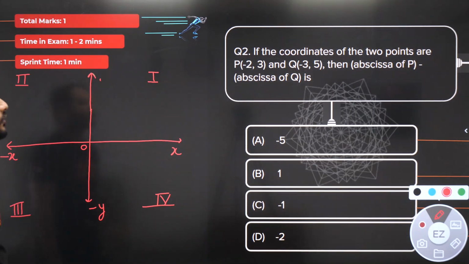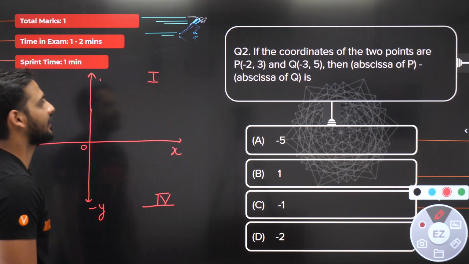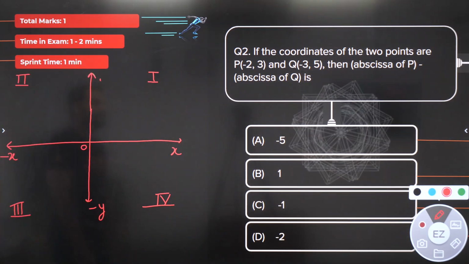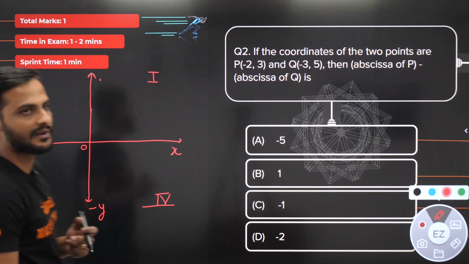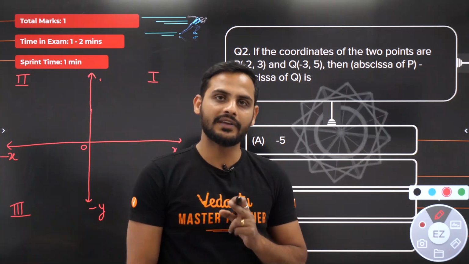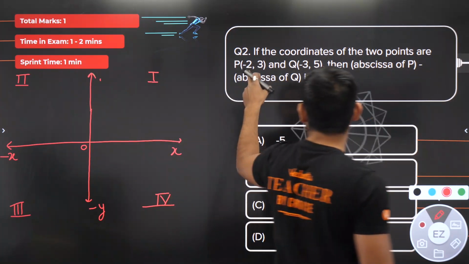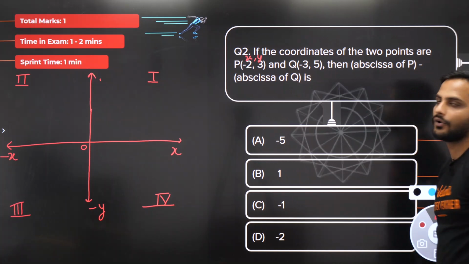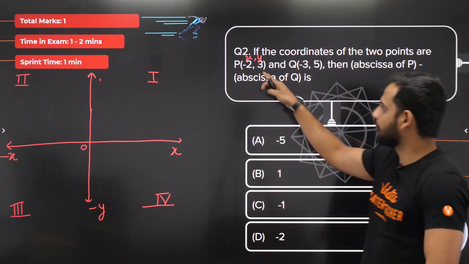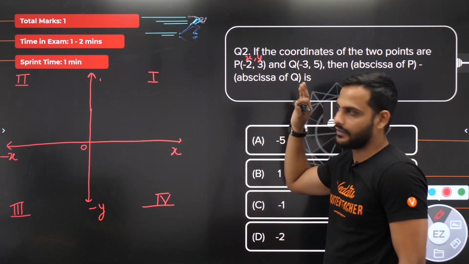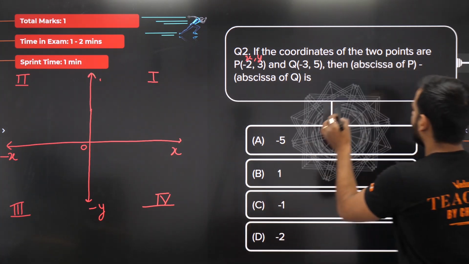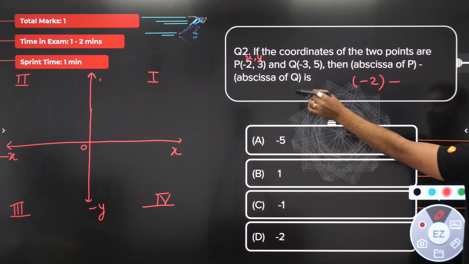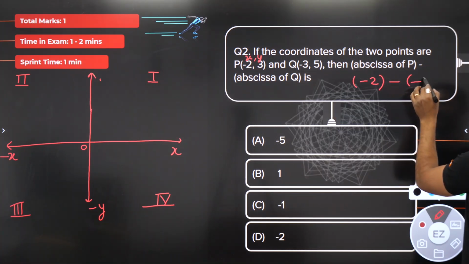If the coordinates of the 2 points are P (-2, 3) and Q (-3, 5), then find abscissa of P minus abscissa of Q. Now abscissa, as I have told, means x coordinate. So what is the x coordinate of P, bachcho? Always remember the points are always written in the form (x, y). The first part is the x coordinate, the second part is the y coordinate. So x coordinate of P is -2, minus x coordinate of Q, which is -3.